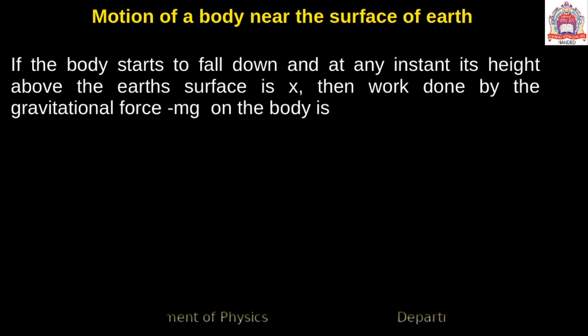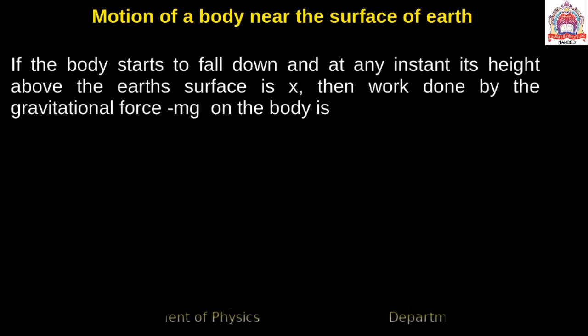Let the x direction be normal to the surface of the earth and directed upwards. If the body starts to fall down from that height h, and at any instant its height above the earth's surface is referred to as x. So what happens from height h to x? It falls. We are considering the reference point at a distance x away from the earth's surface. Then the work is done.